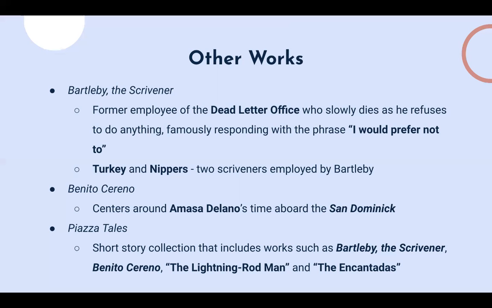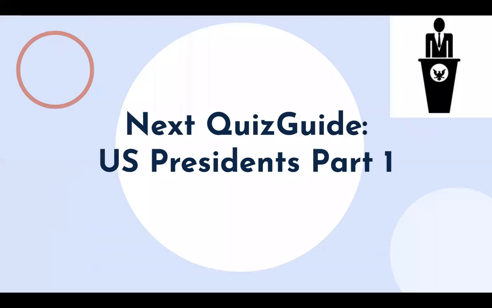And the Piazza Tales are basically a collection of Melville's short stories. That includes things like Bartleby, that includes things like Benito Cereno, and there are two other works that might come up. These are a bit more detailed. So there's the Lightning-Rod Man and the Encantadas. An important clue about the Encantadas is that they're set in the Galapagos Islands. So you might hear that as a lead-in to a Melville or Piazza Tales toss-up. So yeah, that's it for Melville.